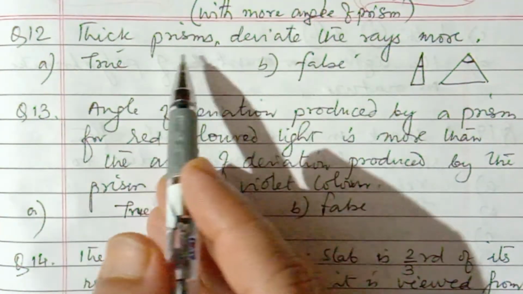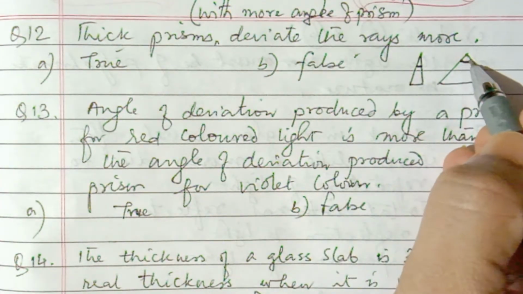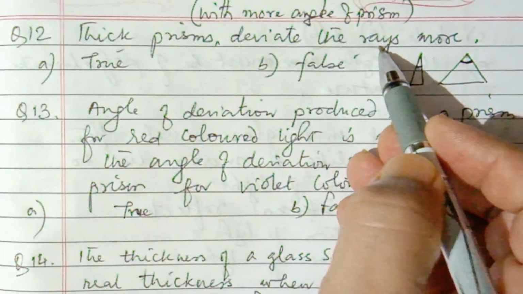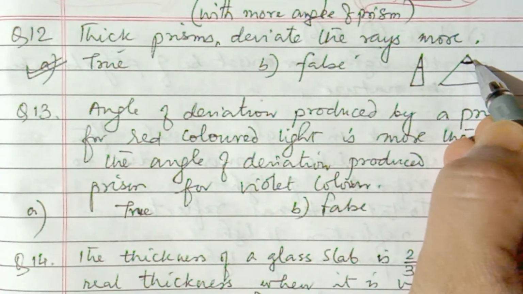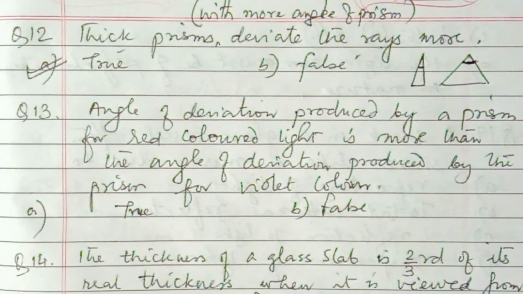So thick prism deviates the rays more. So we have to say the angle of deviation, angle of deviation produced by a prism. So here more angle, more deviation is produced. So thick prisms deviate rays more. So this is true. So more angle of prism, this one is the angle of prism, so more is the angle of deviation.